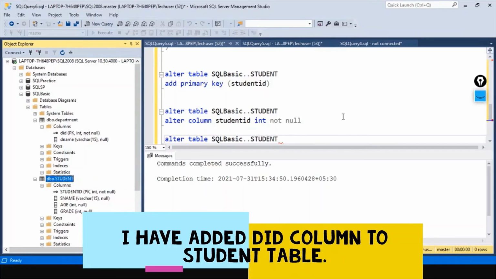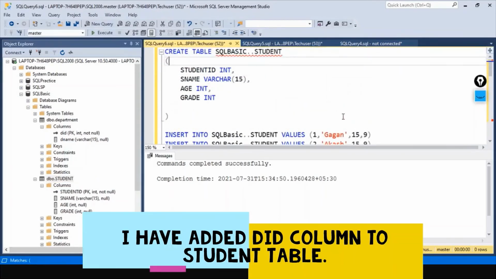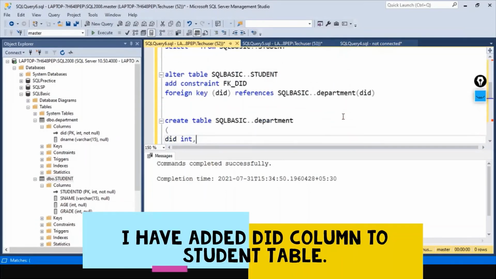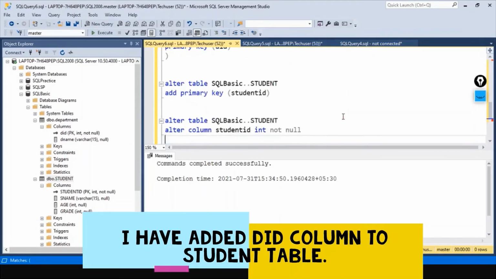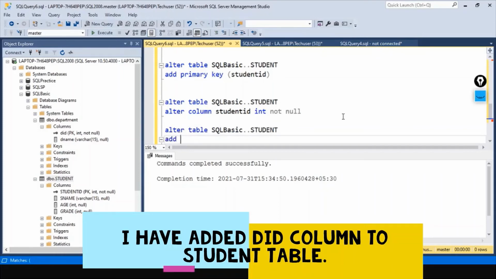Don't have the column also. Let me add this.